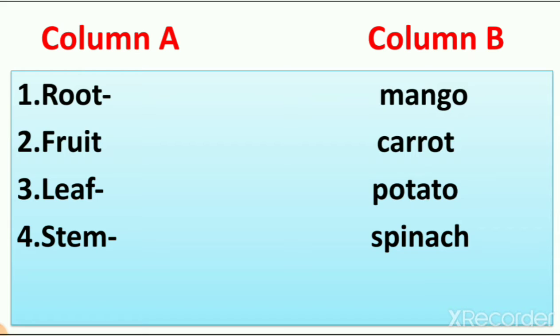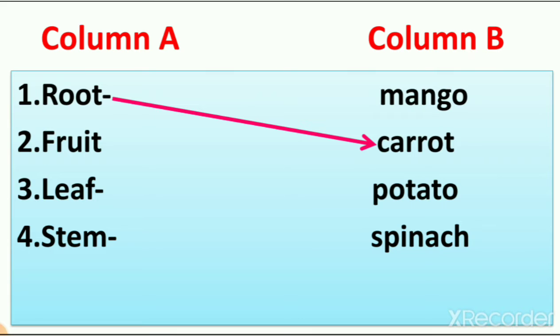So from this, which is a root? Is mango root? We can see mango on tree. Yes. So it is not root. Potato, we can see potato. Yes. So it is not root. And spinach. Yes, we can see the plant of spinach and leaf of spinach. So we cannot see carrot, right? Remember we grow plant of carrot. So we cannot see carrot. That's why carrot is root vegetable. Right? So we learn about root vegetables like onion, garlic, carrot. All these are root vegetables.